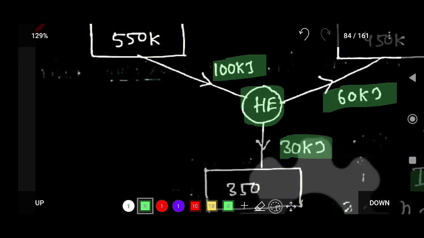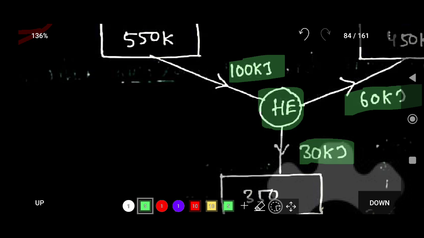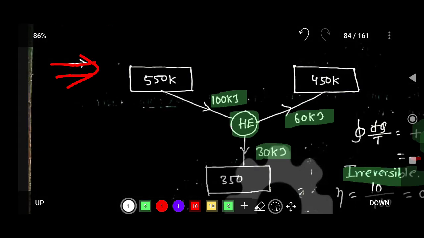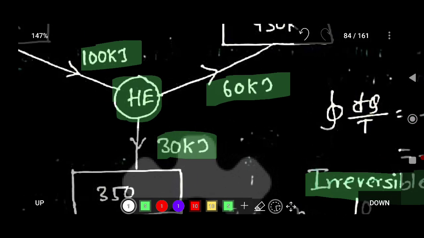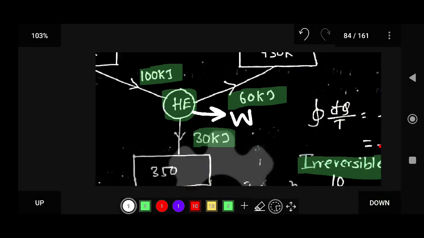So from the first law of thermodynamics, 100 kilojoule of heat is going into the system. Suppose there is a W amount of work output.